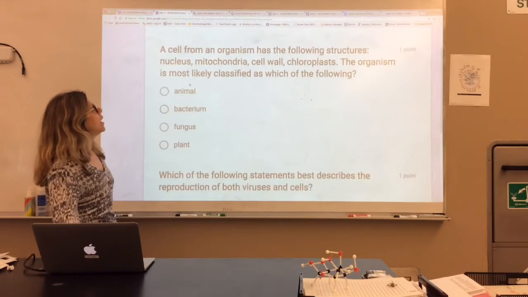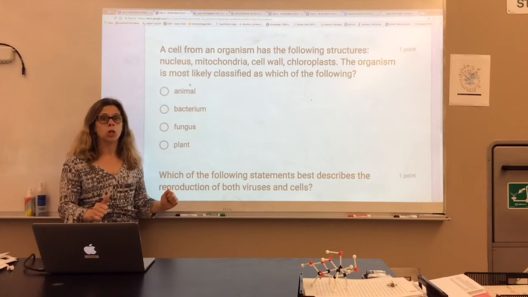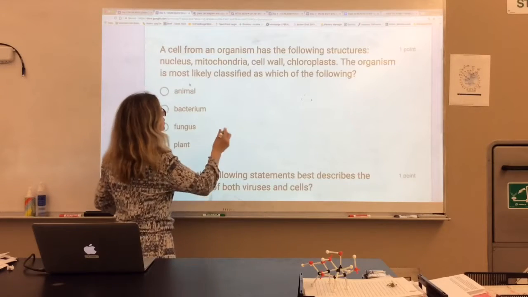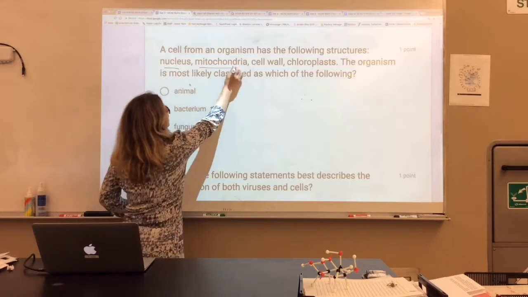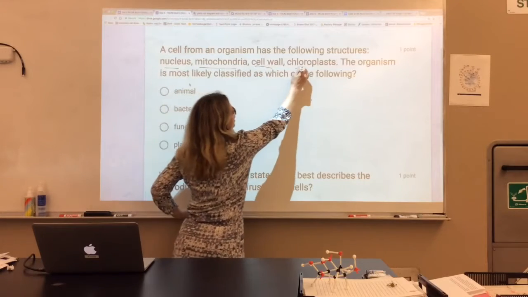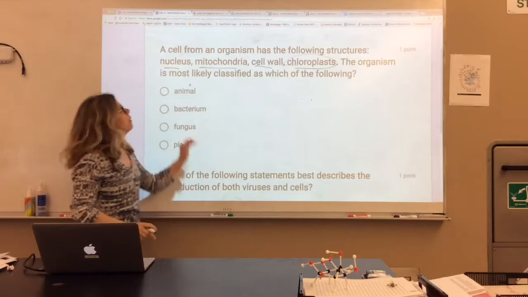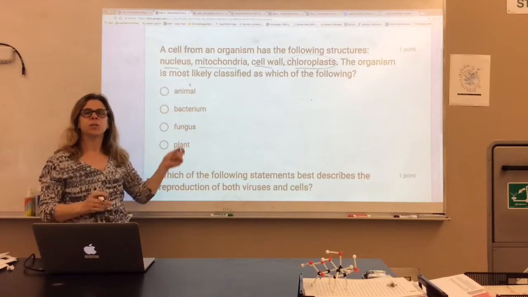First question, a cell from an organism has the following structures. So I'm focusing on the structures: a nucleus, mitochondria, cell wall, and chloroplast. The organism is most likely classified as which of the following?